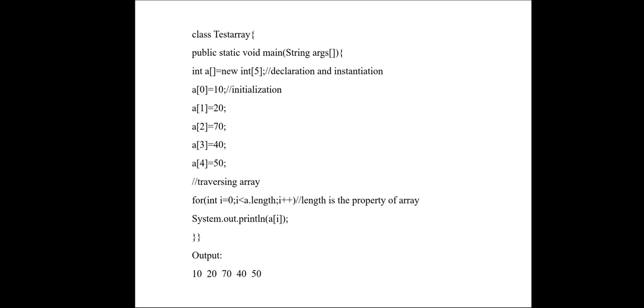See, when you write a program, the curly braces have to be opened and closed properly. So at the top, class TestArray. So the class name you have given, then a curly brace is opened. Then public static void main is a compulsory statement; you have to write it as it is. Then after that, you should also open a curly brace. Then you are declaring an array, initializing an array, then traversing, which means going through each value. So each value we are printing, that is what we call traversing an array. Then since we have opened two curly braces, the curly braces are closed.